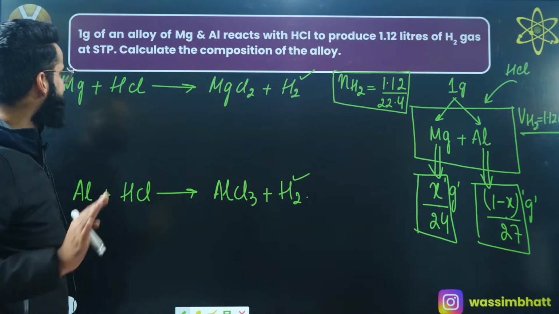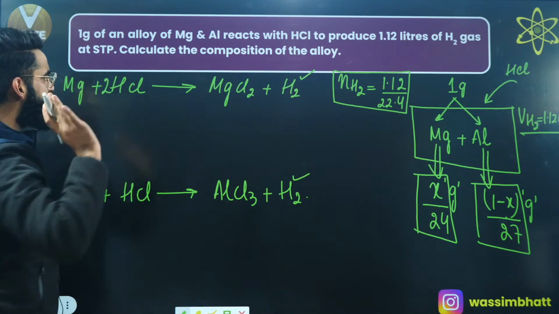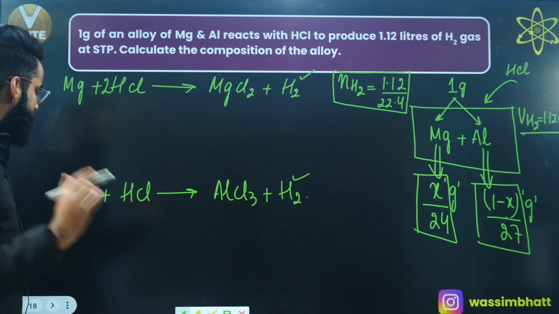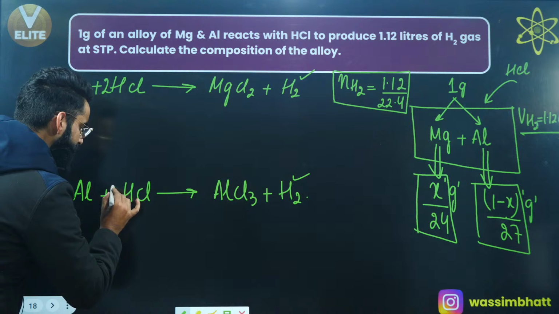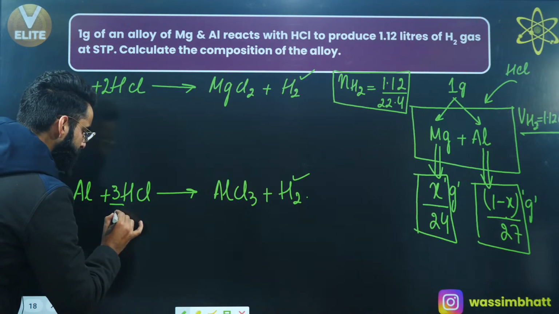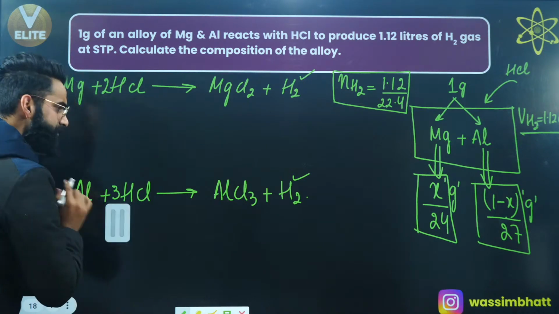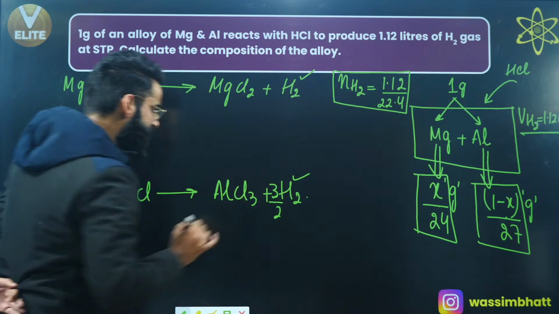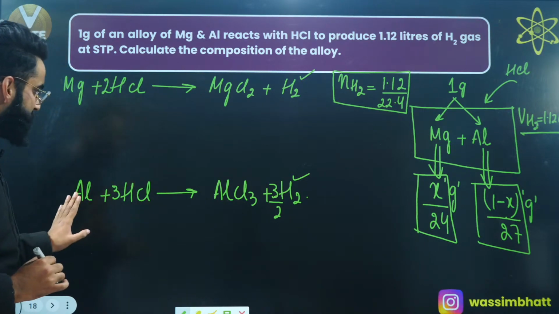Is the reaction balanced? The reaction is not balanced. Let's try to balance the reaction. There should be 2 times. I think the reaction is balanced, right? Yes, the reaction is balanced. If I make it as 3 times, and I make this as 3 by 2 times, I think that this reaction is balanced as well. Since I've balanced these 2 reactions, the reactions are balanced.